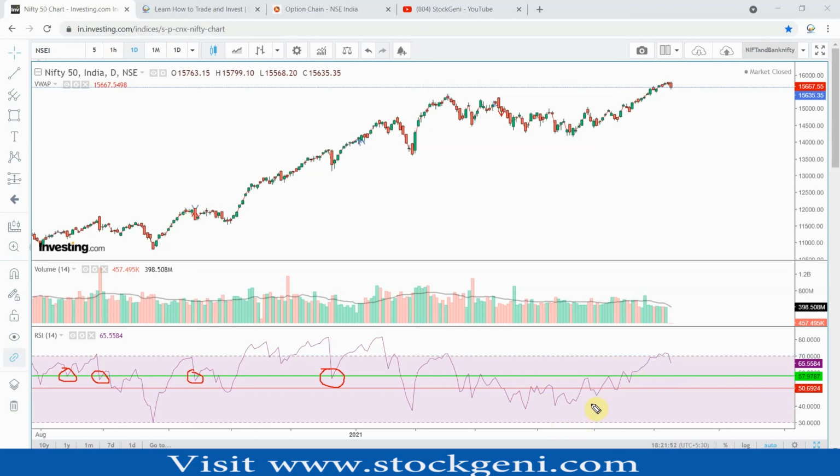Even when it is going from down to up, it is also taking support here before going up. All the way down, it took support here, here, and here once, and then when it crossed this, it went high, right?